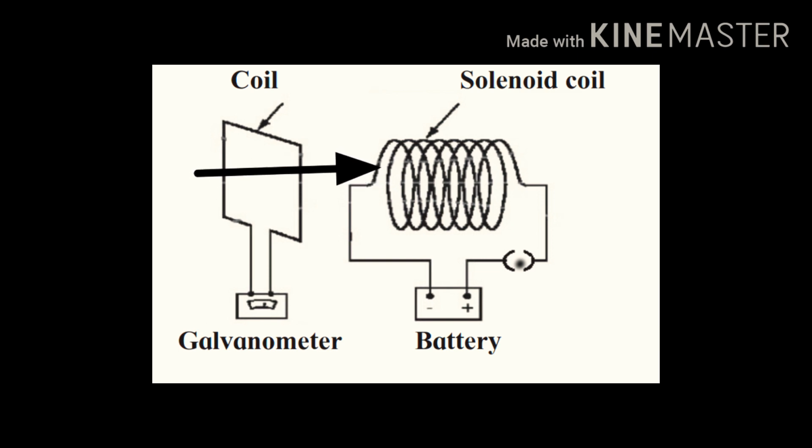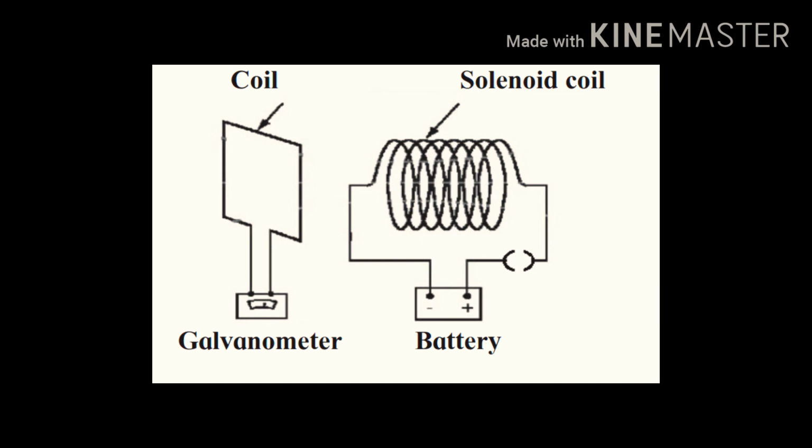So if the conductor comes near, it will be in the vicinity of more magnetic field lines. If it is going far, there is less and less magnetic field experienced by this conductor. That is why the changing magnetic field was leading to production of electric current in this conductor.